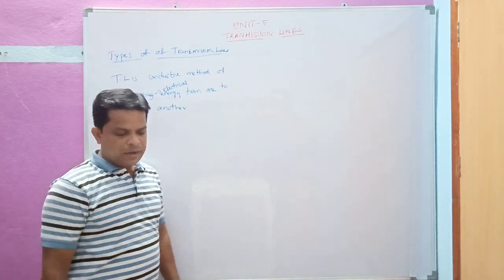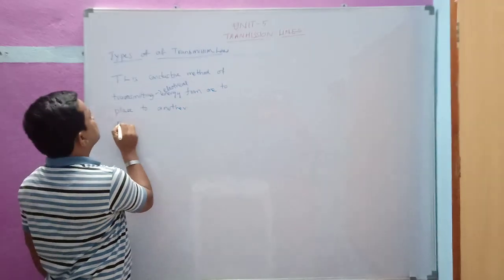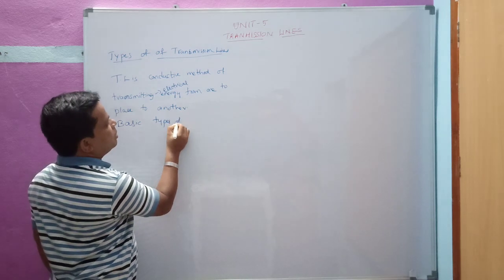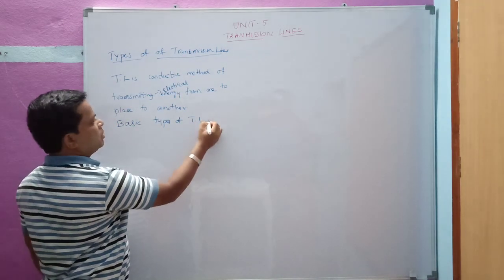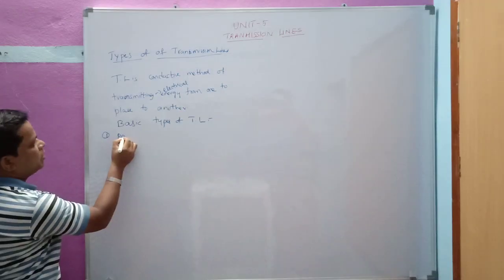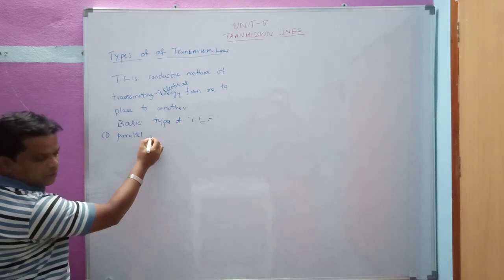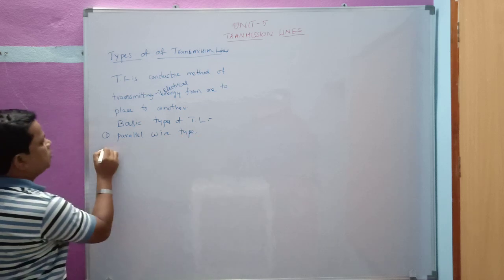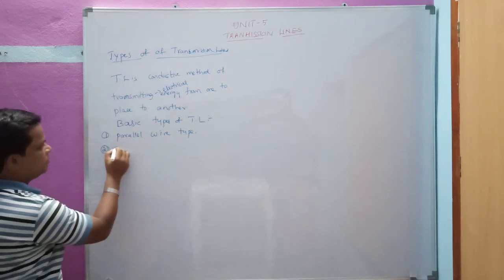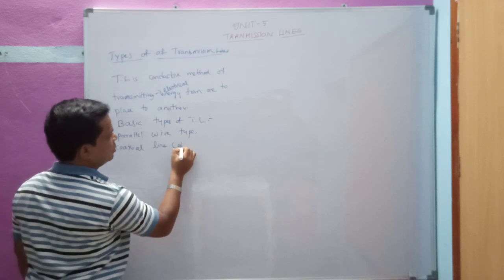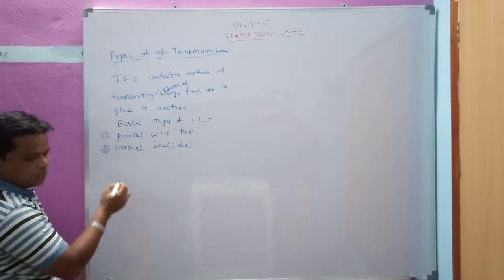Now we will see the basic types of transmission lines. Let us see them one by one. First, the parallel wire line, or parallel wire type. Second one is the coaxial line, or coaxial cable. Next, waveguide.